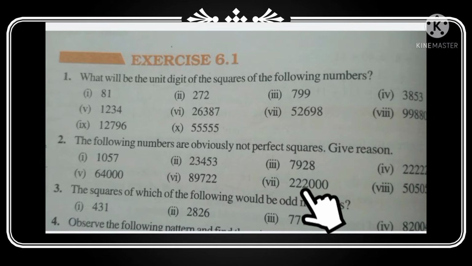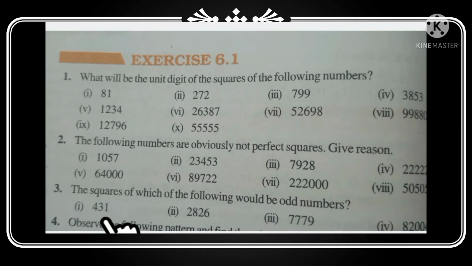The same way, 2,22,000 also, the number of zeros are 3. In a square number, if it is containing 0, that should be an even number of zeros. For example, 10 square: in 10 only 1 zero, but in 10 square, 2 zeros. 20 square is 400, number of zeros is 2 in 400. Like that.